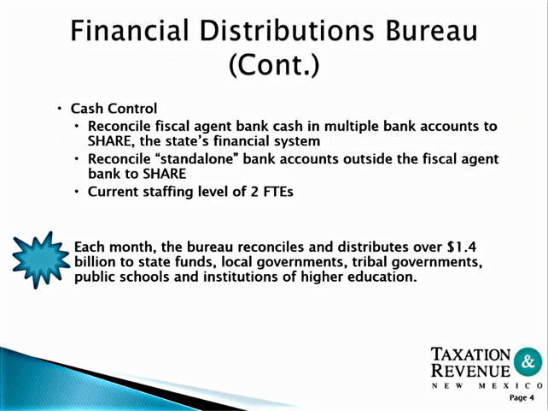The Cash Control Unit reconciles fiscal agent bank cash in multiple bank accounts to SHARE, which is the state's financial system. It also recognizes standalone bank accounts outside the fiscal agent bank to SHARE. It is currently staffed with 2 full-time employees. Each month, the Bureau reconciles and distributes over $1.4 billion to state funds, local governments, tribal governments, public schools, and institutions of higher education.